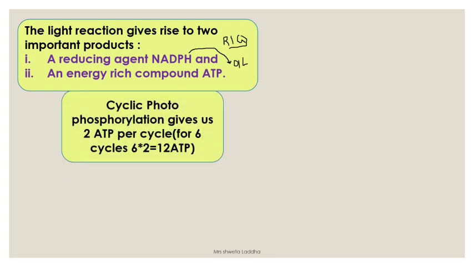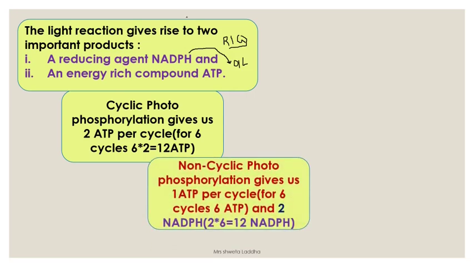Now if you remember, light reaction had two steps, cyclic photophosphorylation and non-cyclic photophosphorylation. Cyclic photophosphorylation gave 2 ATP molecules per cycle. That cycle is occurring 6 times. So how many ATP molecules? Altogether 6 into 2, 12 ATP molecules are a result of cyclic photophosphorylation when that cycle takes place 6 times.